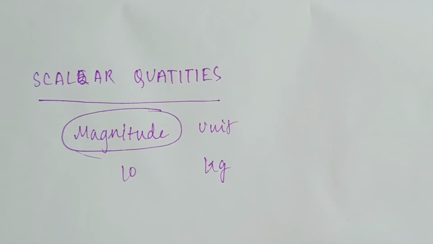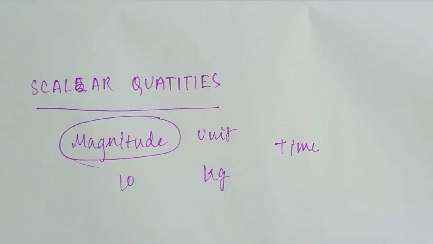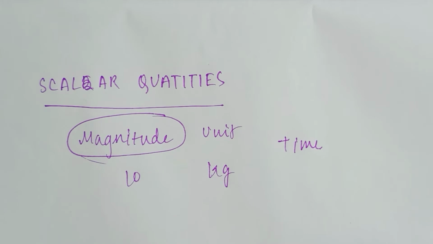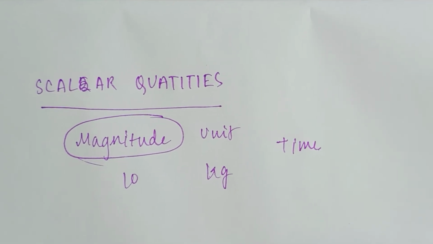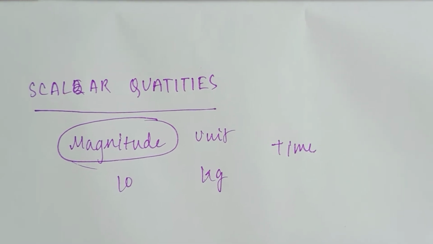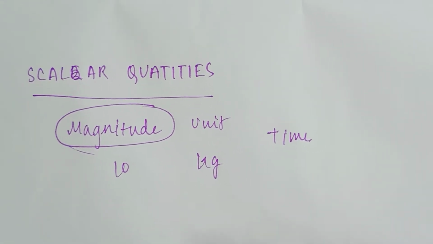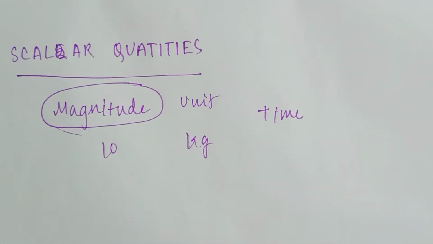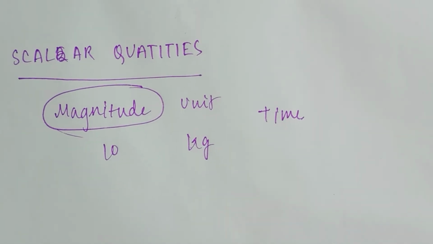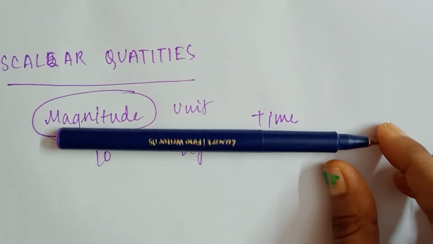It has no direction. Let us take another example, time. If I ask you what's the time now, let us take it is 9 a.m. You will not tell me 9 a.m. towards the north or 9 a.m. towards the south. It doesn't have any direction. It only has magnitude and a unit. Now if it's length, suppose I want to know the length of this pen.